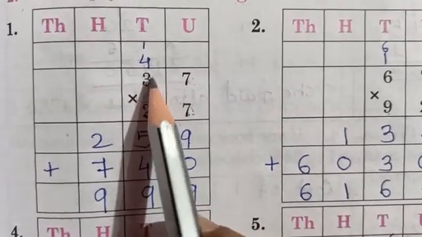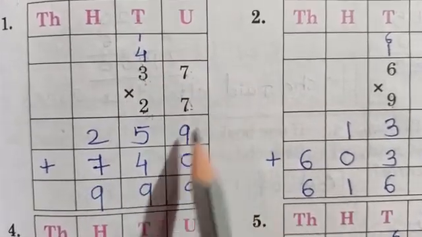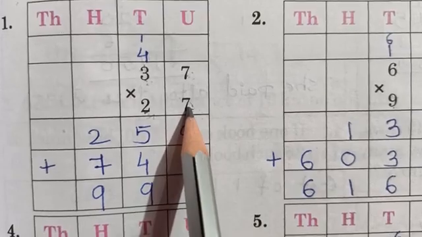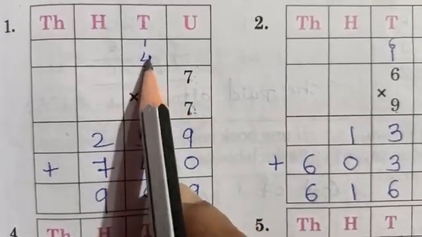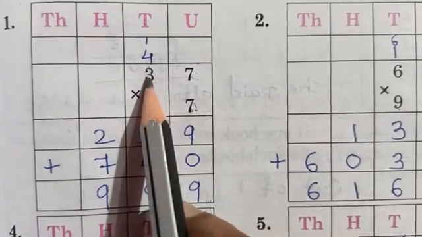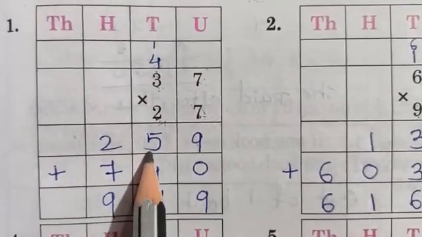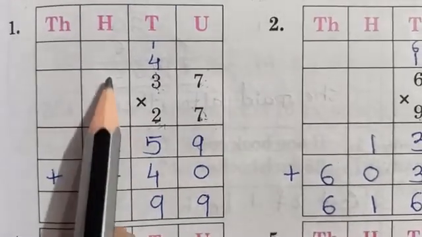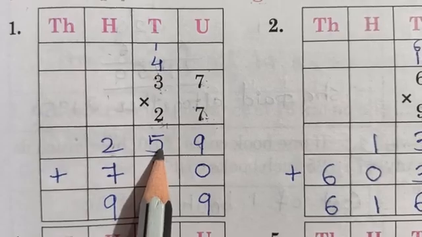7 3s are 21. 21 plus 4. 7 7s are 49, 4 you will carry. 7 3s are 21, 21 plus 4, it is 25. You can't write 2 here because there is no number at the hundreds place. So we'll write 25 over here.